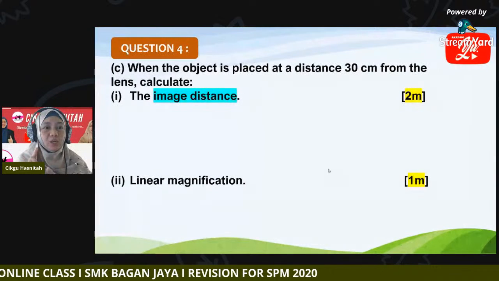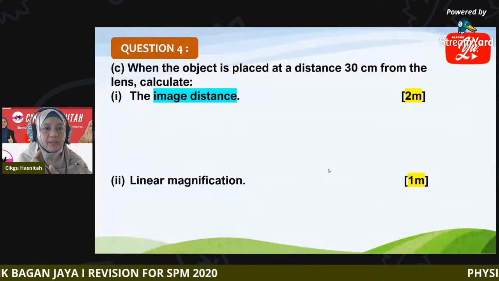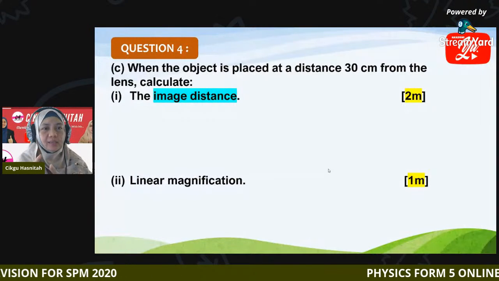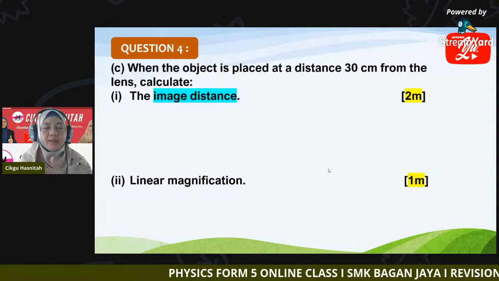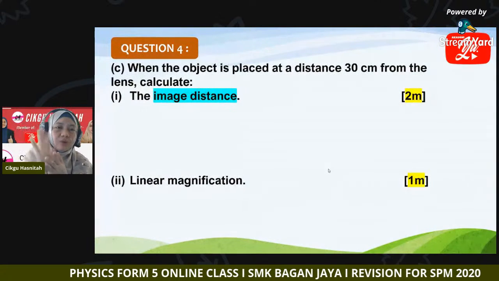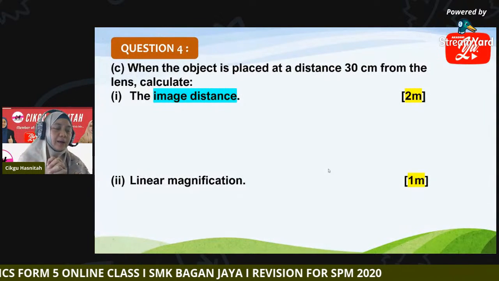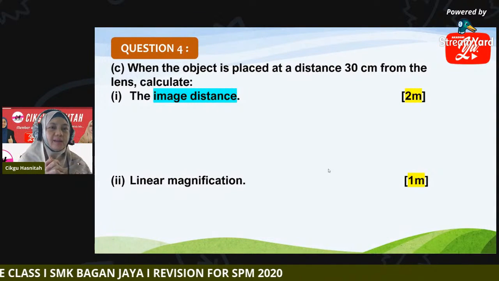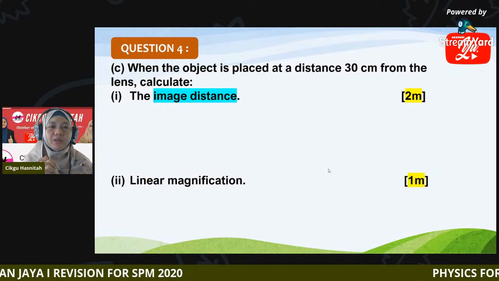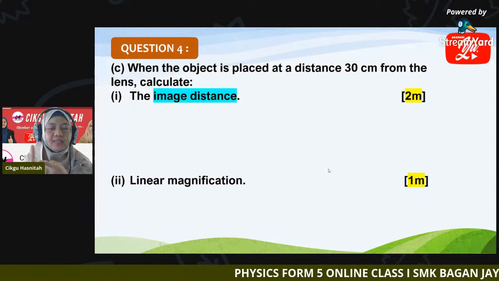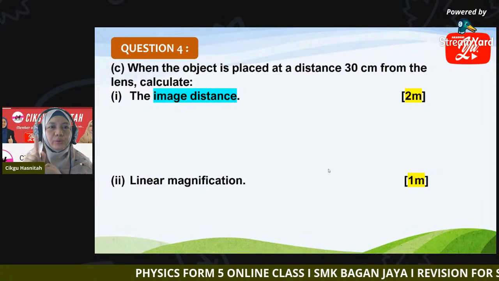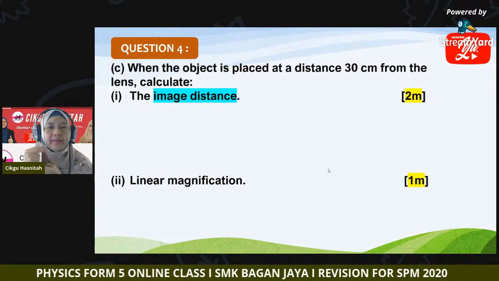U is the object distance, so U is 30 cm and you have to find V. If you look at the previous page, the convex lens has a focal length of 10 centimeter. So F is 10.